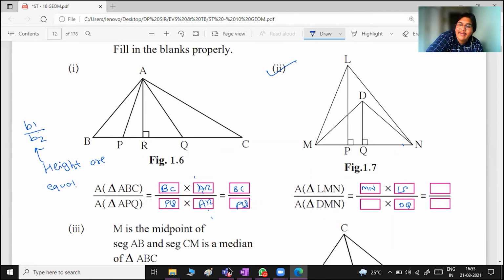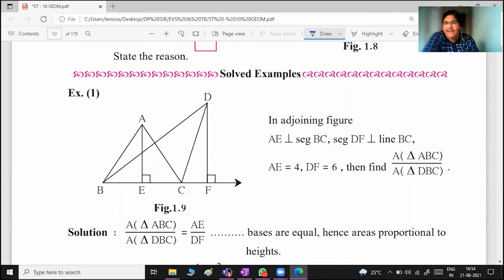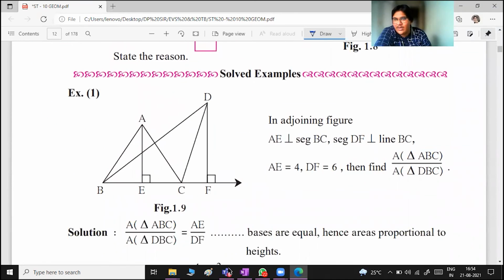फिर DMN का बेस क्या है? MN. So in this case base are equal. Base are equal. So it's B1 is equal to B2. तो बचा क्या? H1 upon H2. So it is LP upon DQ. समझा? तो ये दो केस हुआ, फर्स्ट केस, सेकंड केस. These are the examples we take for understanding this particular question.